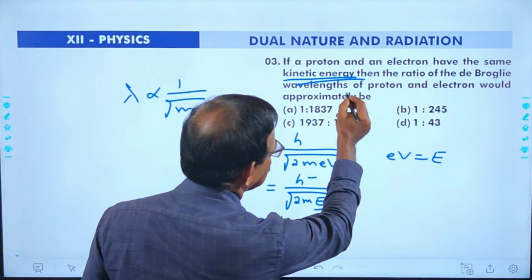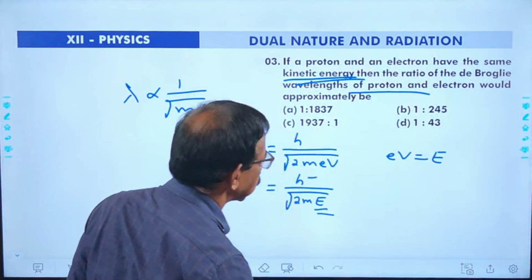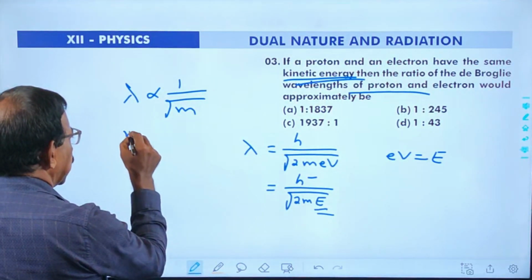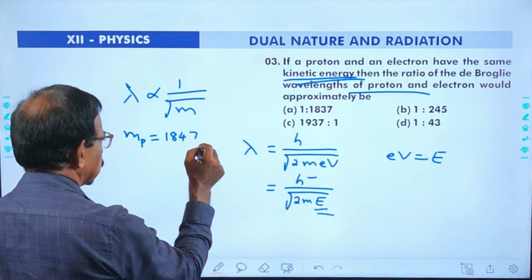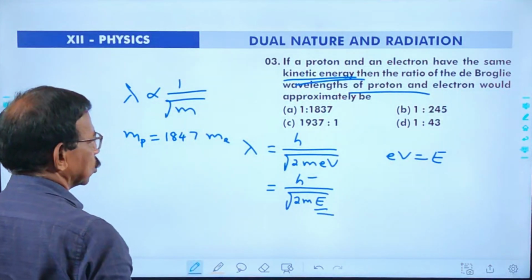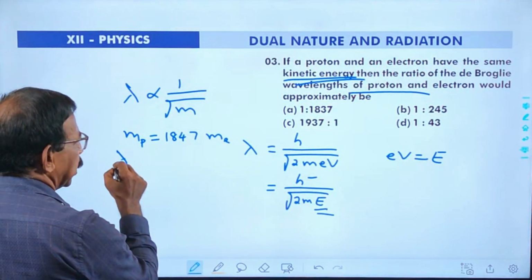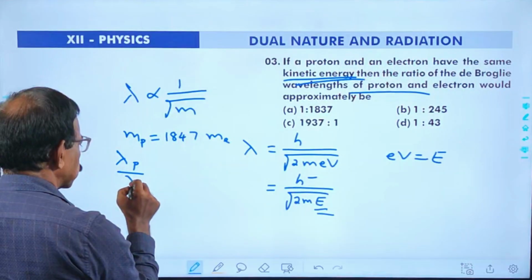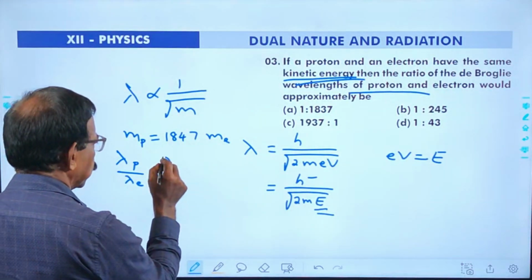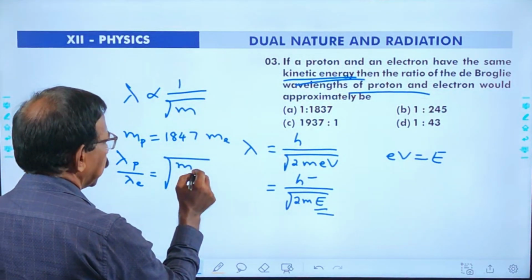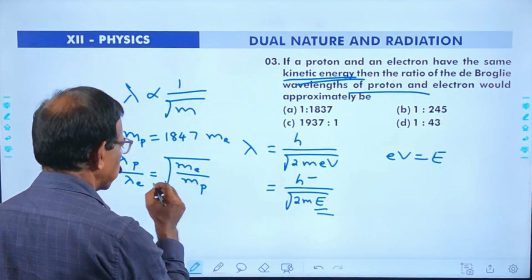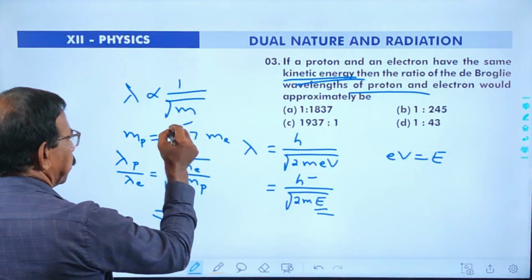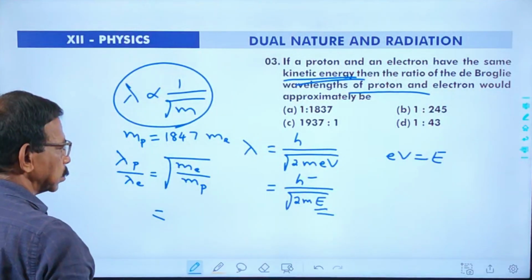Ratio of the wavelengths of proton and electron. Mass of proton is 1847 times the mass of electron. That means lambda of proton by lambda of electron equals root of mass of electron divided by mass of proton, since lambda is proportional to 1 by root m.